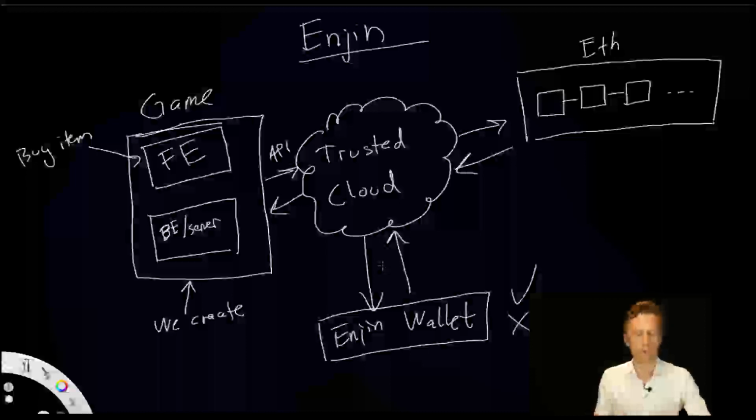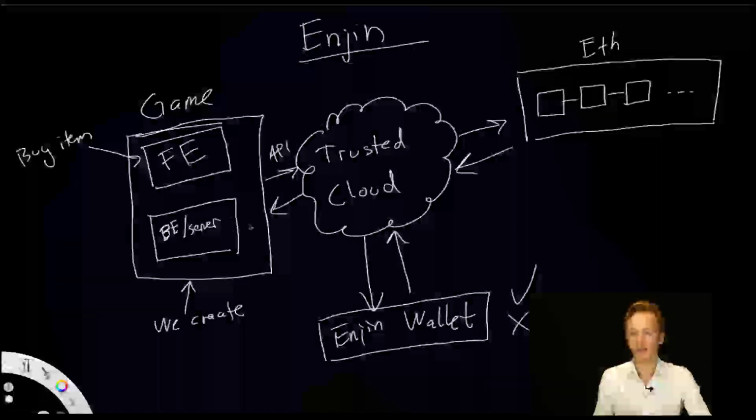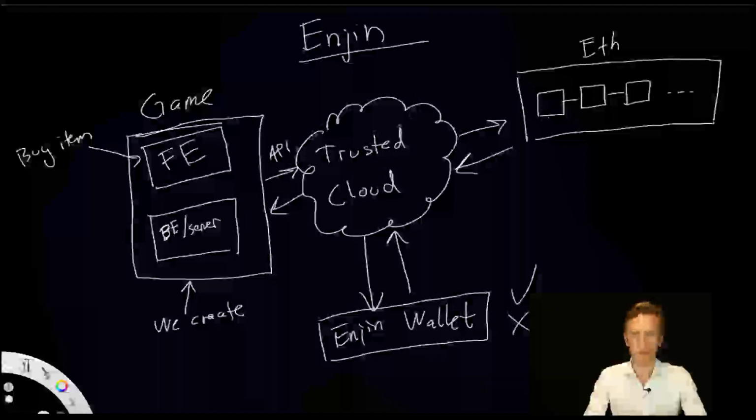They're always in the Engine wallet, which is on your phone. And then the Trusted Cloud is this middleware that helps us do the transactions to the Ethereum blockchain, where we can simply send a normal API request to the Engine server, to the Trusted Cloud, and then the Trusted Cloud takes care of all of the rest with the interaction to the Ethereum blockchain. And this is also where we create our game. So the Trusted Cloud will take care of creating our smart contracts, creating our tokens, minting our tokens, and so on.